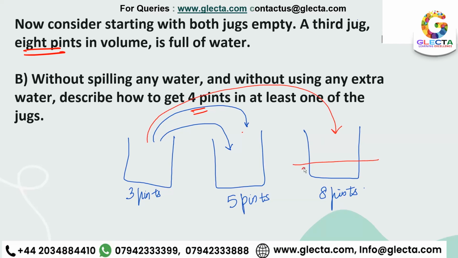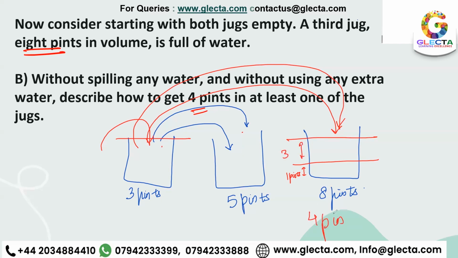Now I'm getting this till 1 pint. All right. Now fill in the 3 pints completely to its fullest capacity and then transfer it over here again, right? 1 plus 3, 4. So this would give me 4 pints of water. All right.